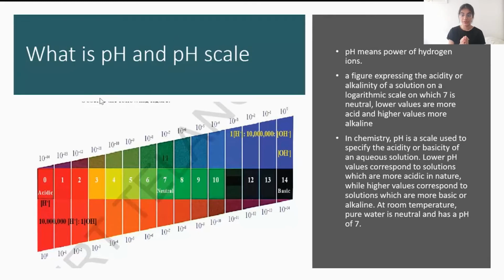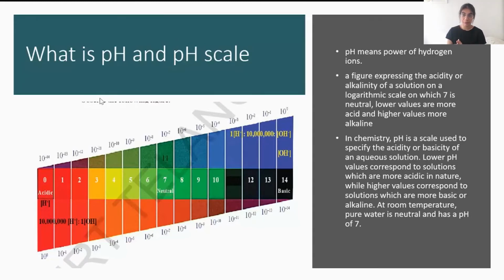So in chemistry, pH is a scale that is used to specify the acidity or basicity of an aqueous solution. Lower pH values correspond to a more acidic nature of a substance. Higher pH values correspond to substances which are more basic or more alkaline in nature, and salts correspond to neutral substances.